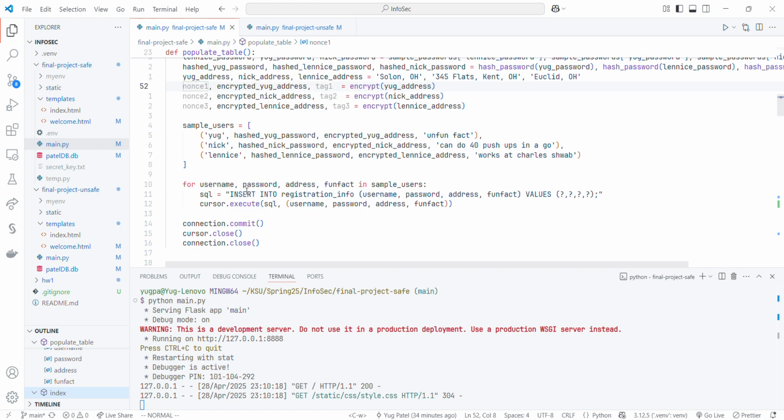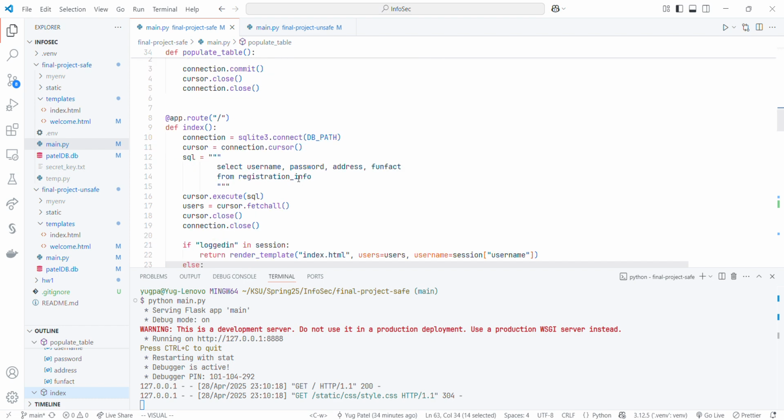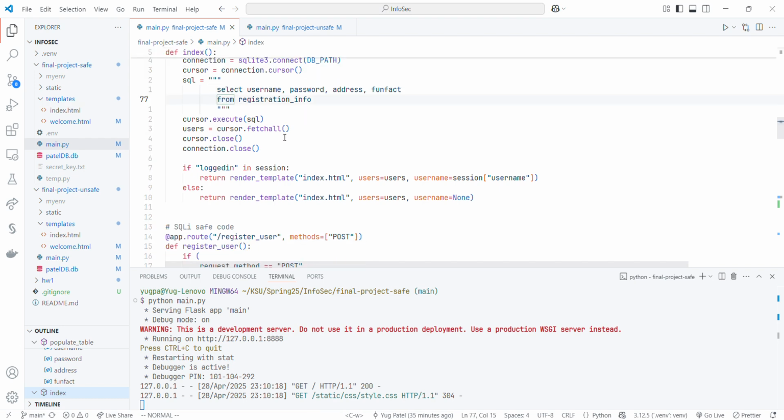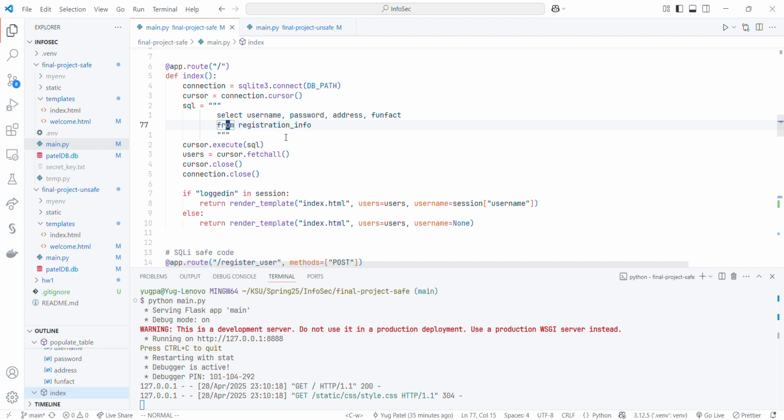Next, this is just insert, and let's see what we have next. So this function is the same as before, it just displays whatever lies in the current database.